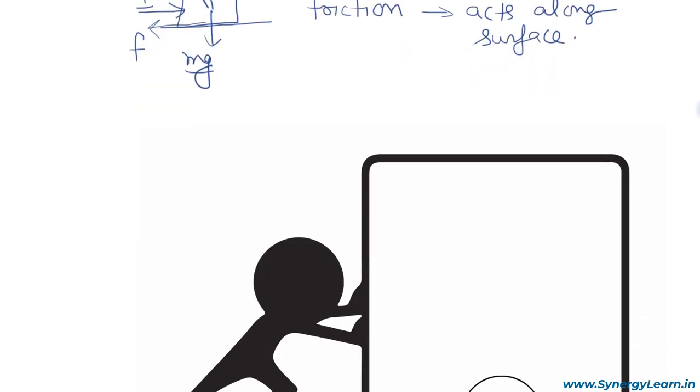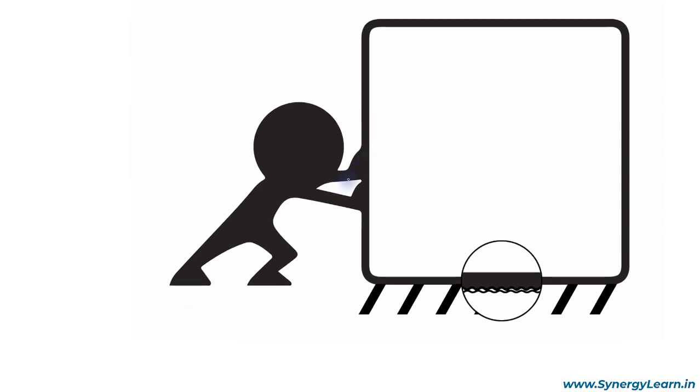Let us understand this using a diagram. Here the man pushes the block and we can see in the magnifier that the contact surfaces are not smooth. That is, the obstacles of the block or the surface do not fit into each other. So when the man exerts a force on the block initially, the block is unable to move as the obstacles do not let the block move, as well as the bonds which are formed between molecules in contact between the surfaces also do not let the block slide.